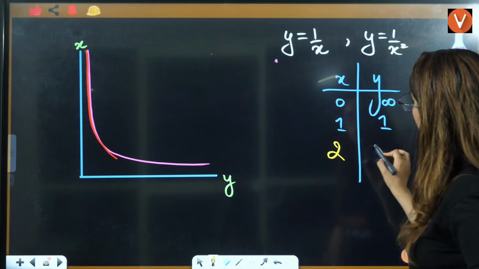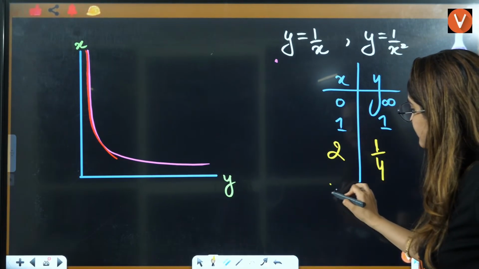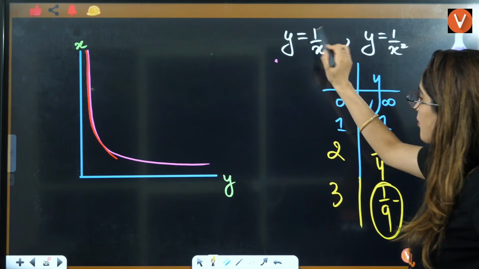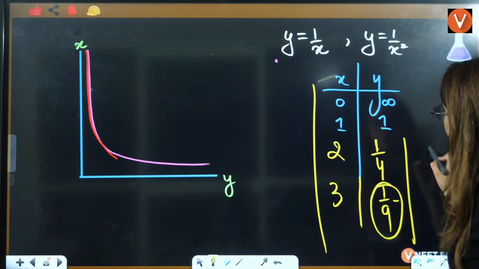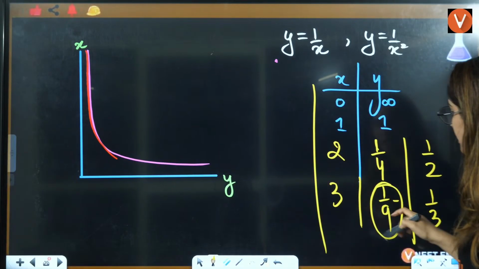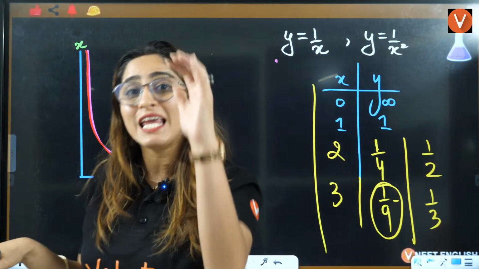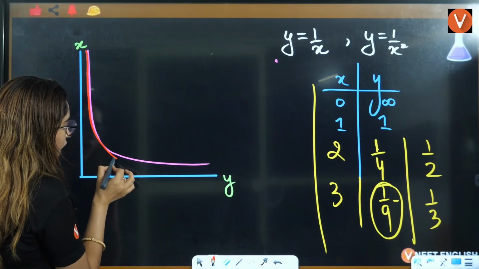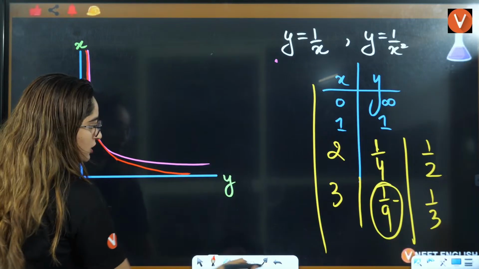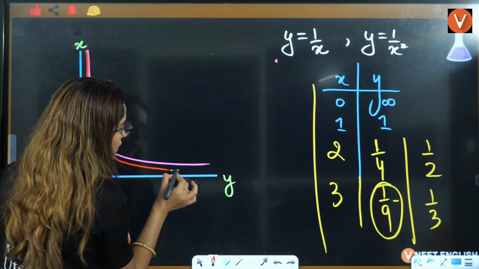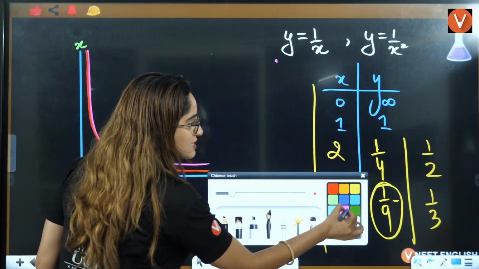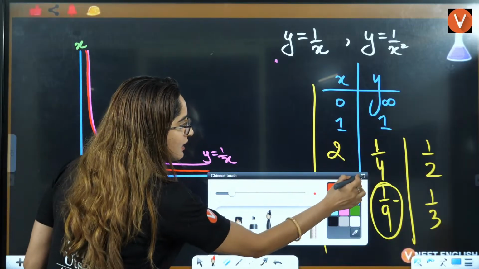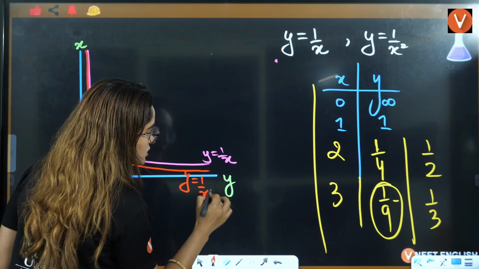When x is 2, y will be 1 by 4. When x is 3, y will be 1 by 9. That means when I talk about this graph, at this point y was 1 by 2 and 1 by 3, and now it is 1 by 9. That means it is even steeper here. After 2, it will start changing further. So you can say that this pink graph is y is equal to 1 by x and this red graph is y is equal to 1 by x square.